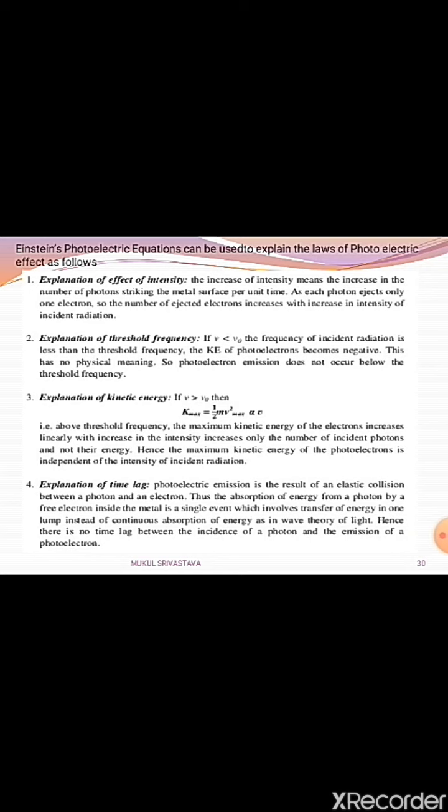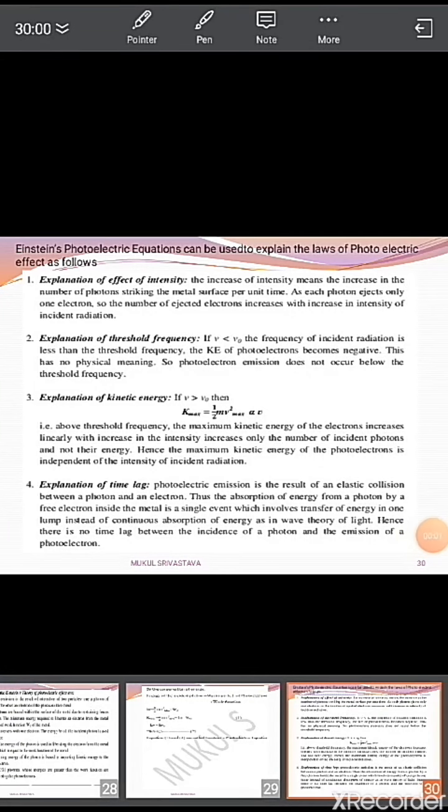Now in the explanation of kinetic energy, if nu is greater than nu naught, that means the frequency of the incident radiation is greater than the threshold frequency. In that case the kinetic energy is maximum, and the maximum kinetic energy of the photoelectron is independent of the intensity of the radiation.